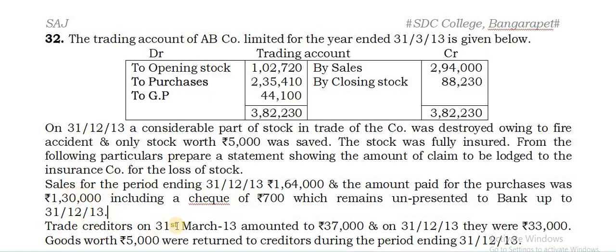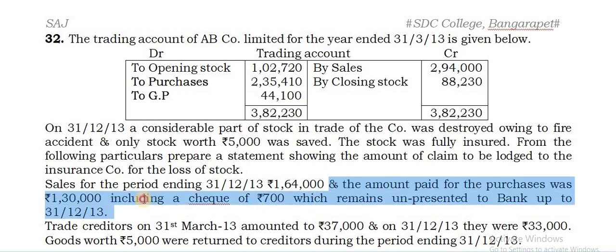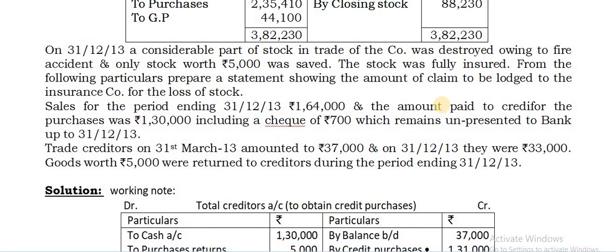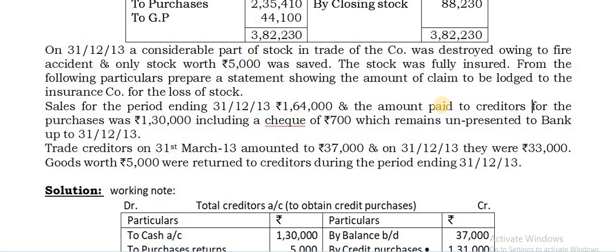Trade creditors on 31st March 2013 amounted to 37,000. Now here, you have to assume this is the amount paid for purchase and this is the amount paid to the creditors and assume to the credit. So if at all you want somewhere, you can add there the amount paid to creditors in the workbook. The amount paid to creditors for the purchase was 1,30,000.